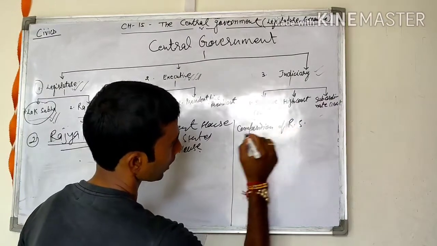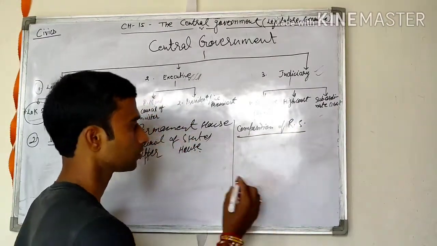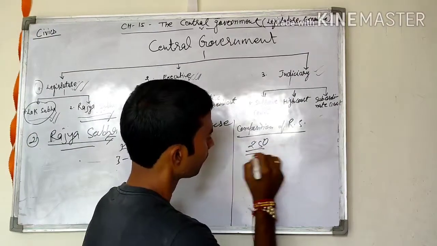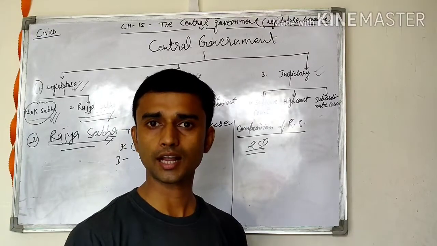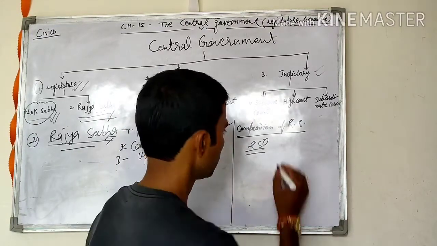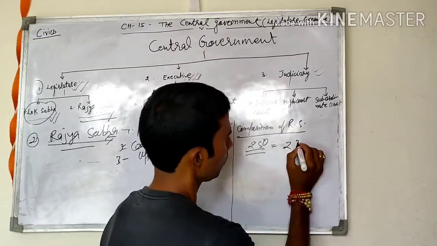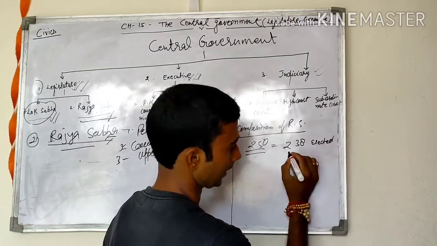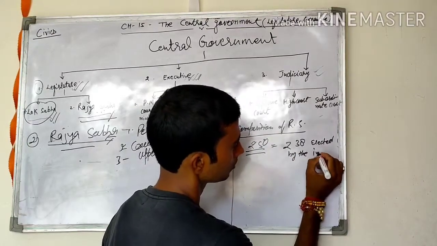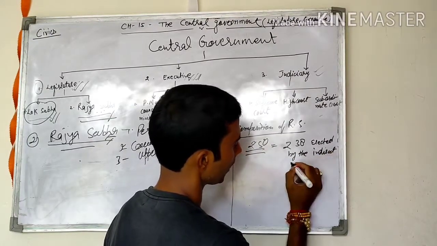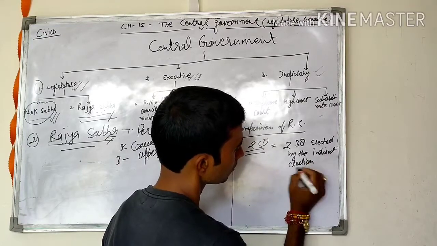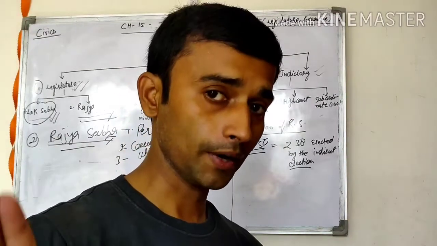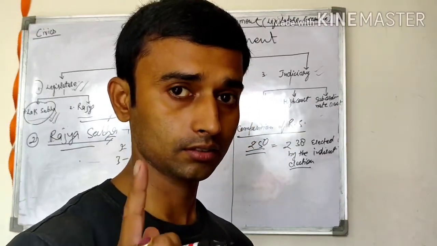Now we discuss the composition of Rajya Sabha. The maximum strength, which is fixed by our Constitution, is 250. Total number of members in the Rajya Sabha: 250. Of these, 238 are elected by indirect election. How many? 238 elected by indirect election, not direct election.